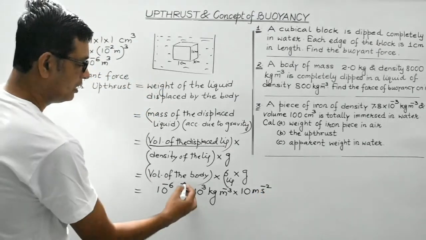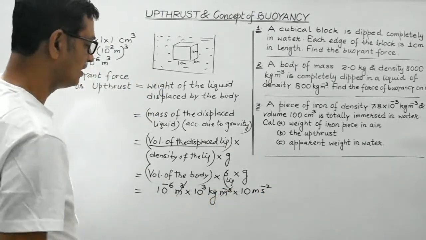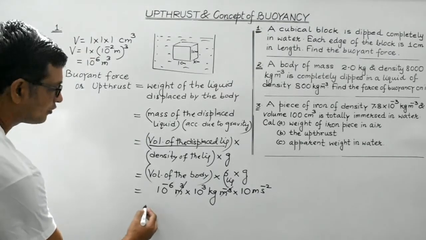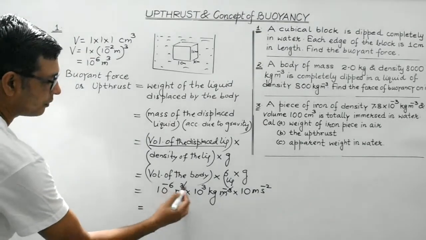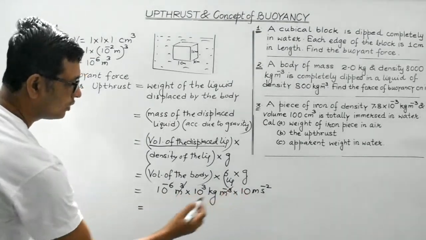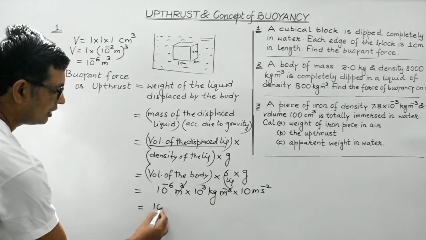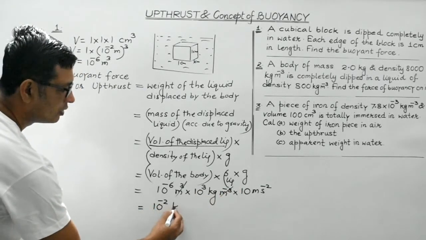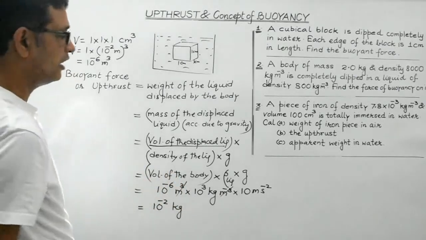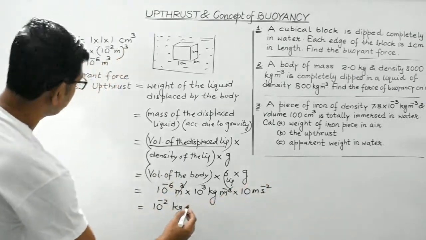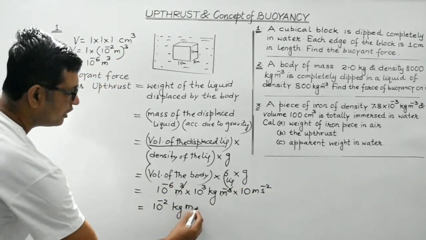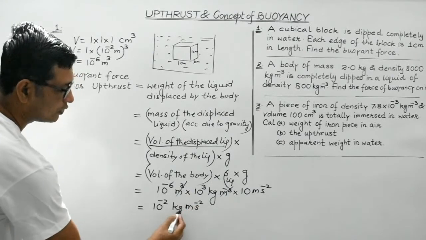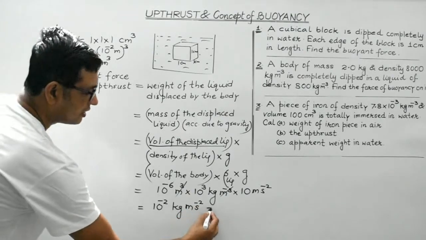Now look, meter cube per meter cube get cancelled, isn't it? So we are left with 10 to the minus 6 into 10 to the 3 into 10. So that will give us 10 to the minus 2 kg meter per second square. Kg meter per second square, this is mass and this is acceleration, and it is Newton.